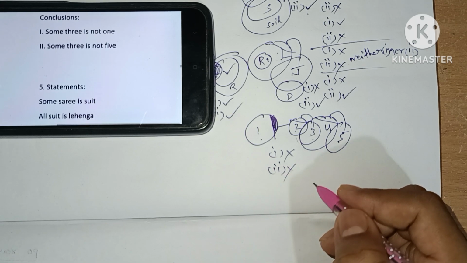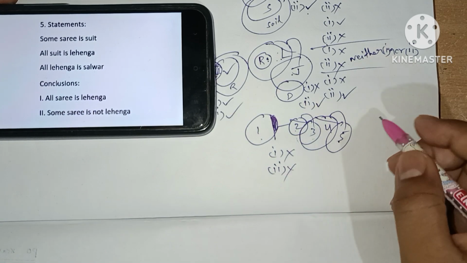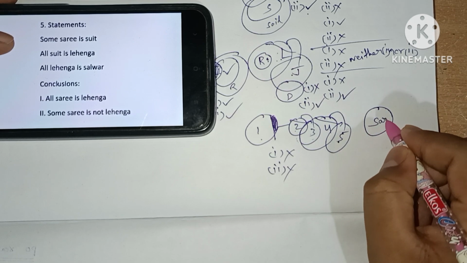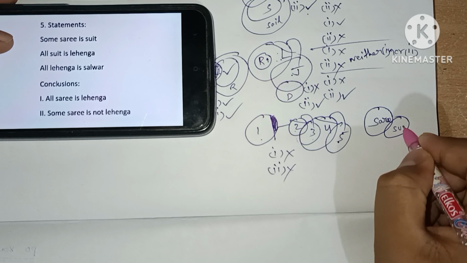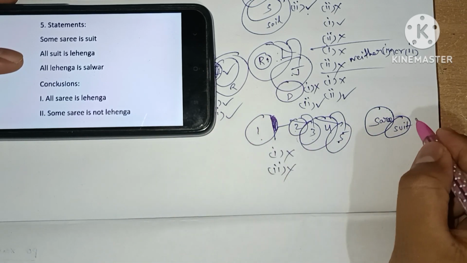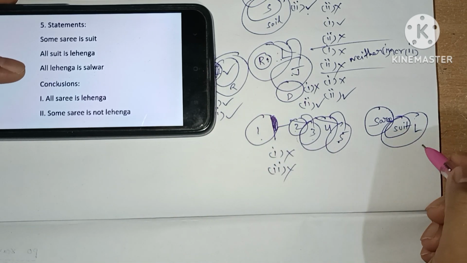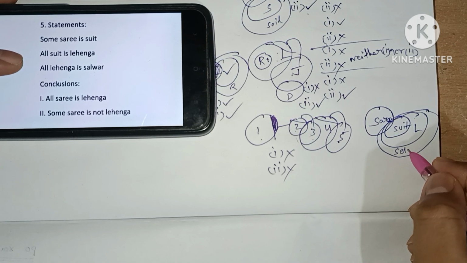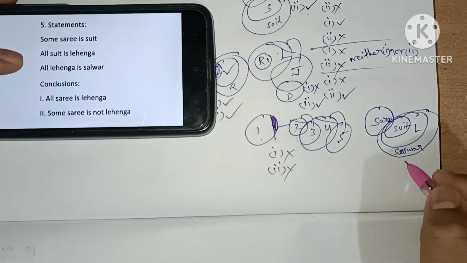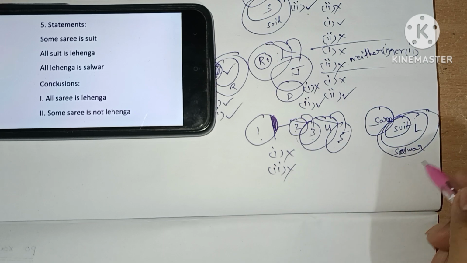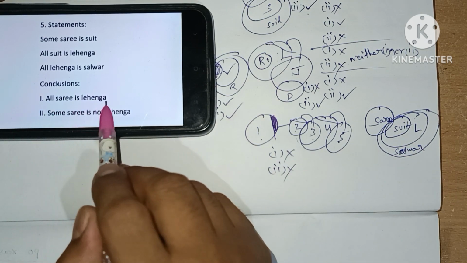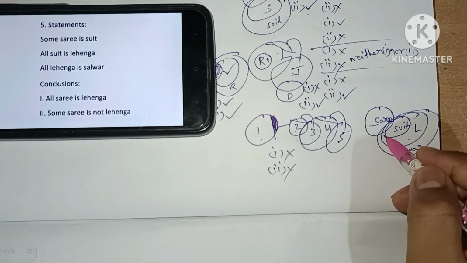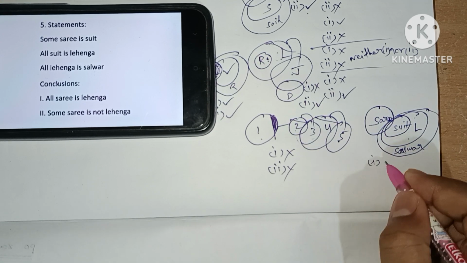Let's see final question. Some sarees is suit. All suit is lehenga. All lehenga is salwar. So this is a Venn diagram. Let's see the conclusions that are given. All sarees is lehenga. All sarees is inside lehenga. No, it is not represented like this. So first conclusion will be false.